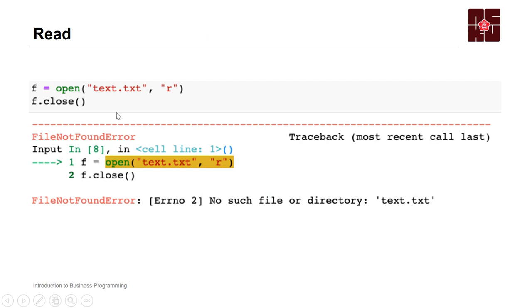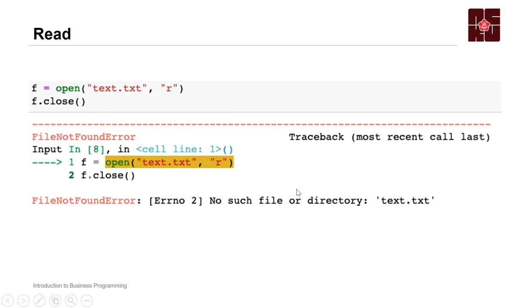And the other thing is read. What is read? We need to use open. We can open a text with R mode. The R mode means read mode. And we need to assign this as F, because at the end, we need to call F close. We just close this, so we do not make this function continue running in our computer.